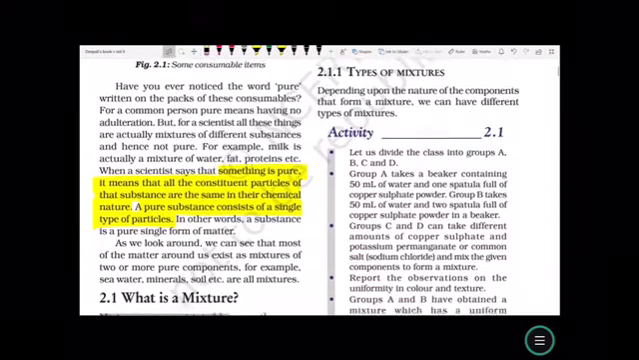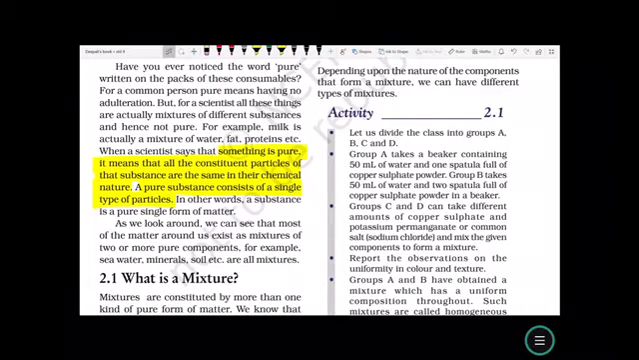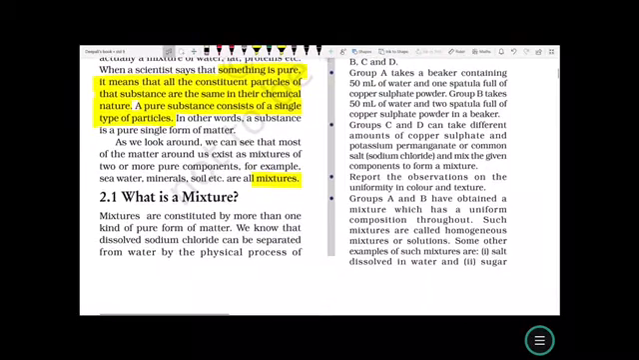As we look around, we can see that most of the matter around us consists of mixtures of two or more pure components. For example, seawater, minerals, soil, etc. are all mixtures. Now you understand the difference between a pure substance and a mixture. Now what is a mixture? Mixtures are constituted by more than one kind of pure matter.